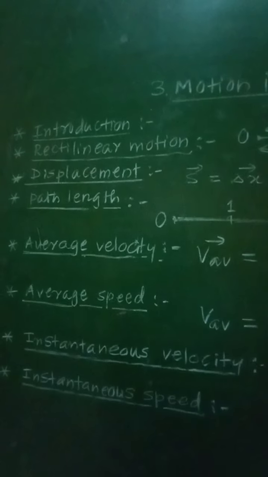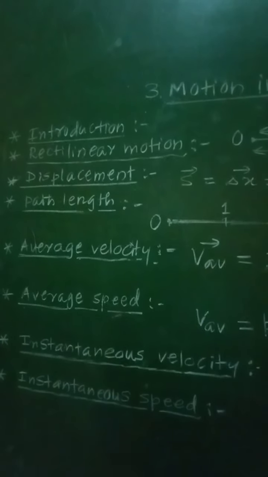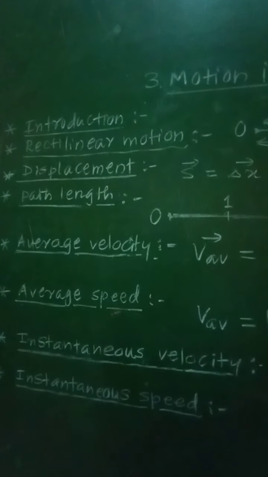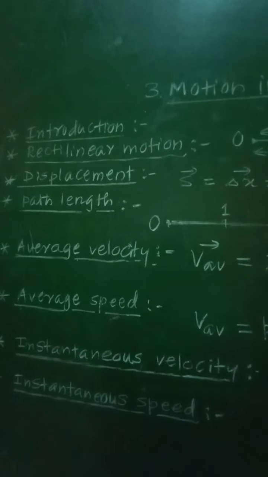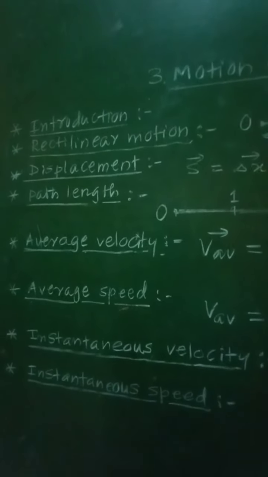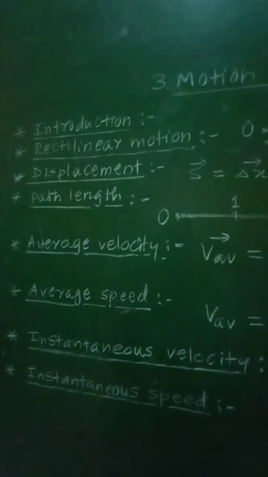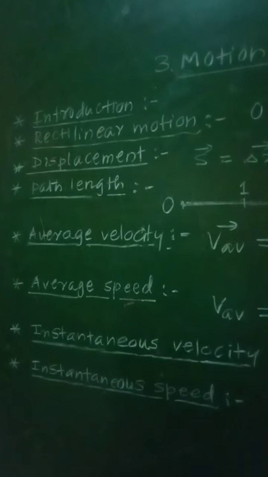So in case of motion in two dimensions, it will take place either in xy plane or in yz plane or in xz plane, so that it is motion in a plane. And third one, motion in three dimensions, that is motion in space.